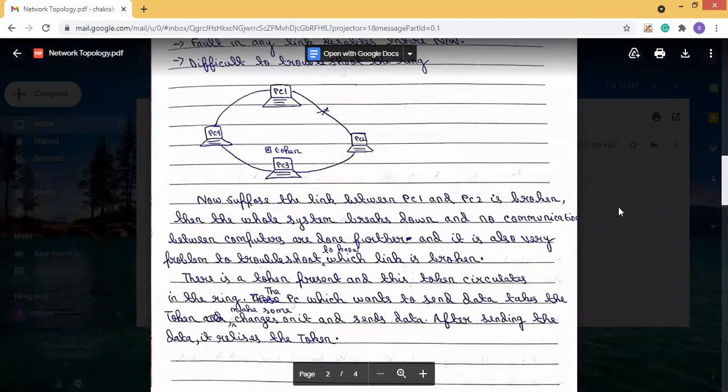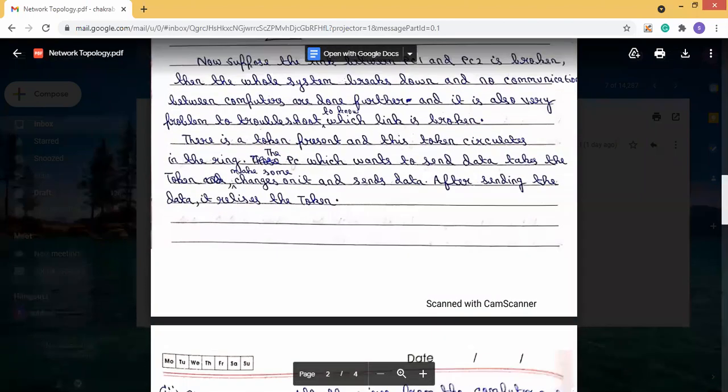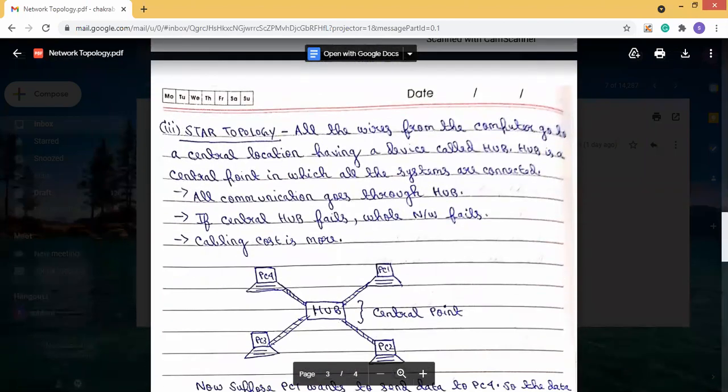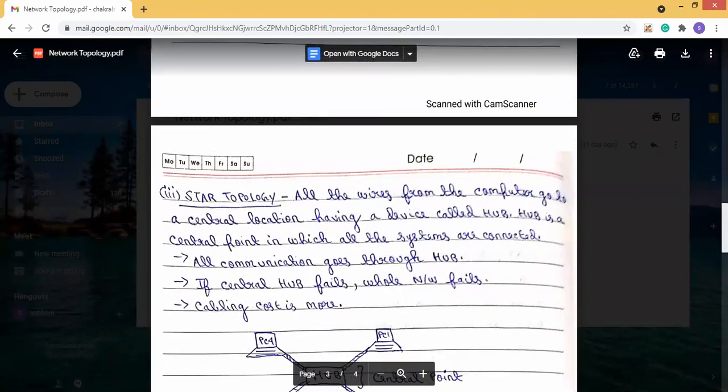So that is the use of the ring topology. Now our third topology is the star topology. What is the star topology? In star topology, all the wires from the computers go to a central location having a device called a hub.